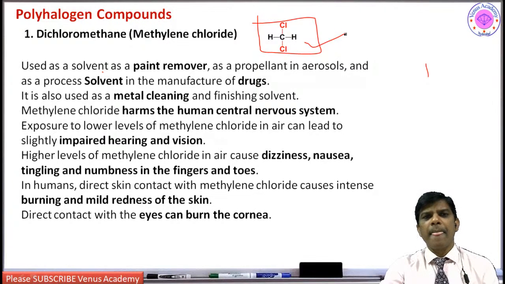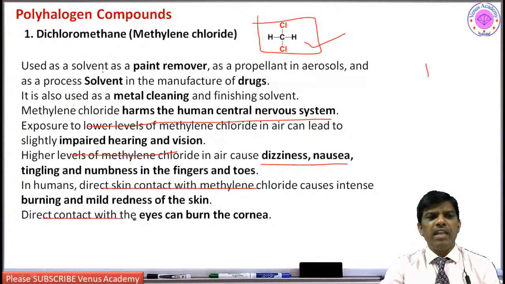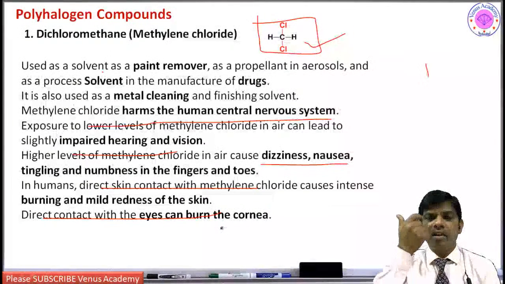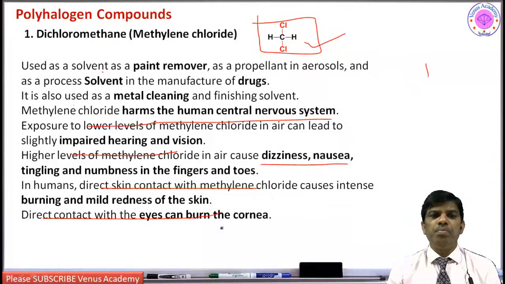Why? Because it harms the human central nervous system, impaired hearing and vision, and it may cause dizziness, nausea, numbness. These are all the problems. And burning and mild redness of the eyes, it can burn the cornea. If a drop falls onto your eyes, it is going to burn your cornea.